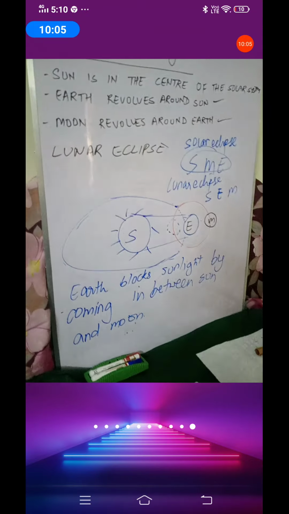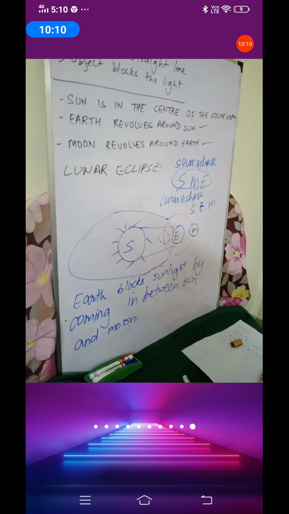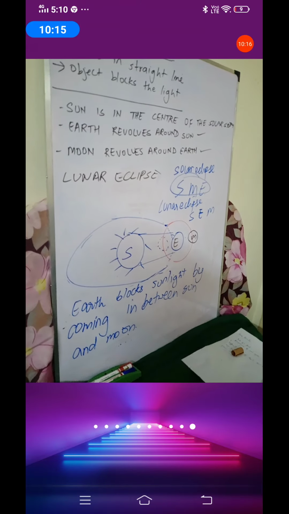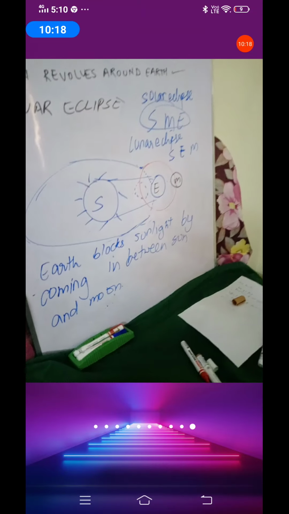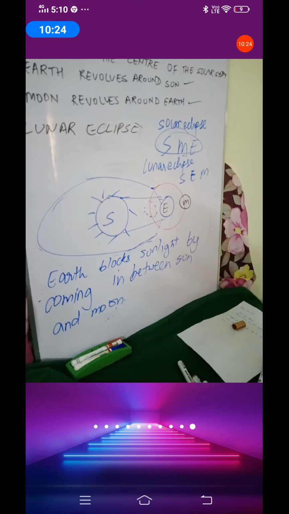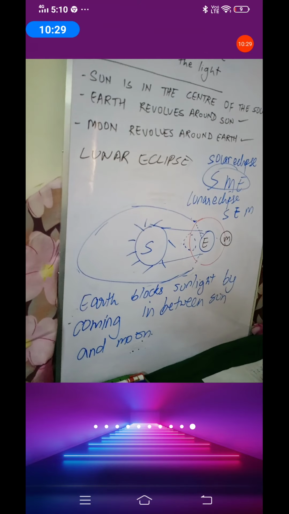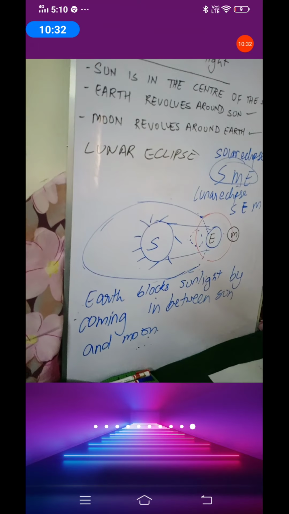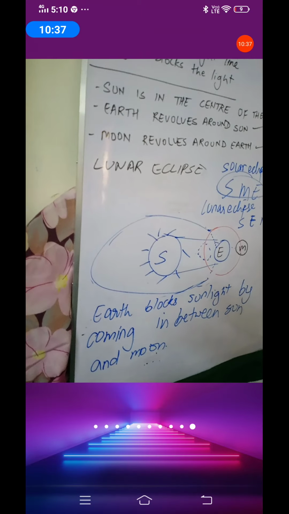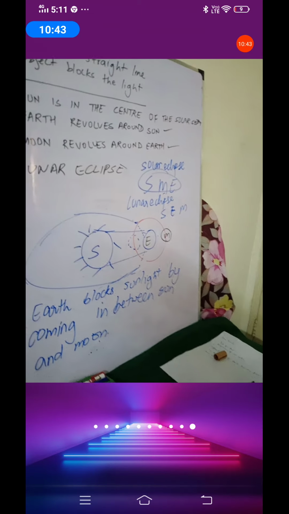Okay, let's be clear here. Also remember few things, that solar eclipse happens during the daytime and lunar eclipse will happen on the full moon. Now solar eclipse you cannot see directly. Now why can you not see solar eclipse and why can you see lunar eclipse? See, sun always emits some harmful radiations. So when the solar eclipse is occurring, it's better not to look directly into the sun, because sun always emits some harmful radiations. So it is very harmful for our eyes.